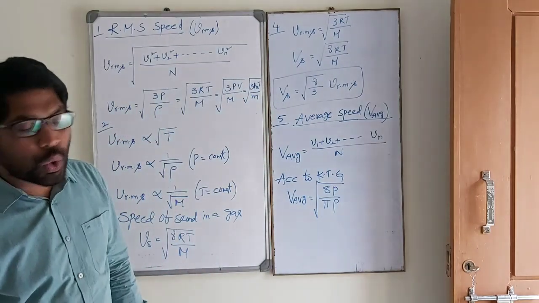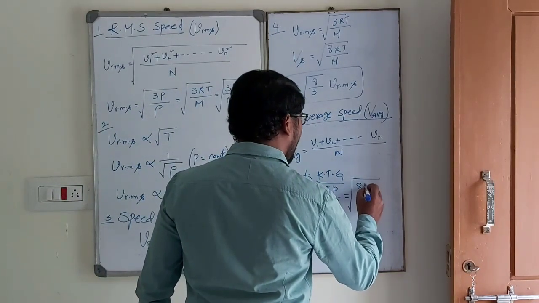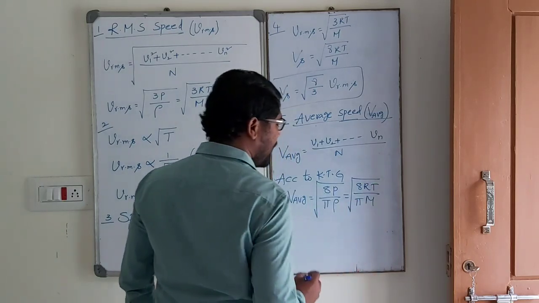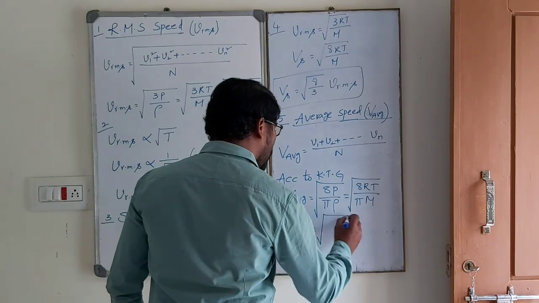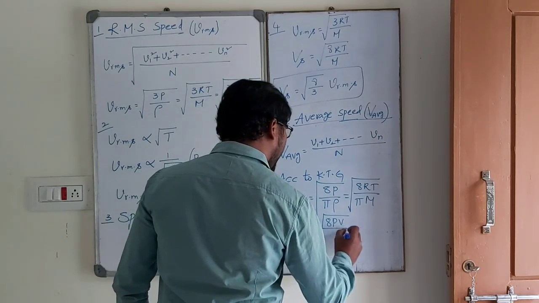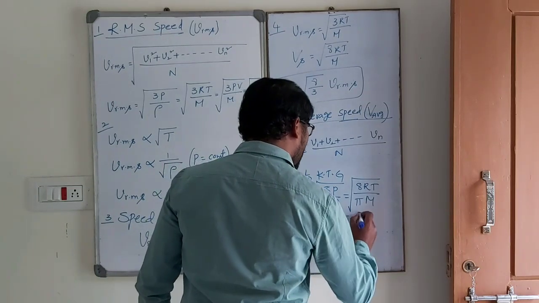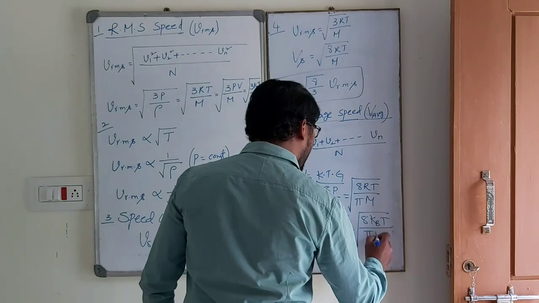Again, this is written as root over 8RT by pi m. Again, V average is equal to root over 8PV by pi M, capital M. Again, this is written as root over 8 kBT by pi small m.